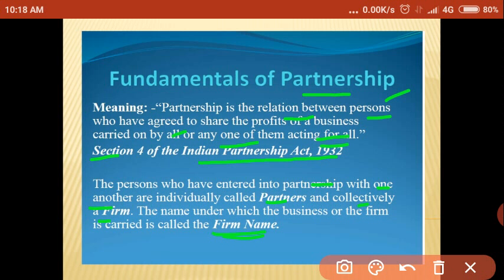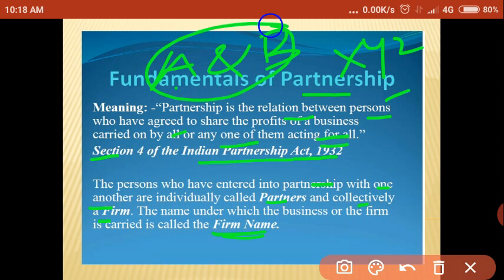Suppose A and B are partners. They are running one business, XYZ company. So these A and B are called partners, and XYZ company limited is called the partnership firm. So XYZ is called what? Firm name.